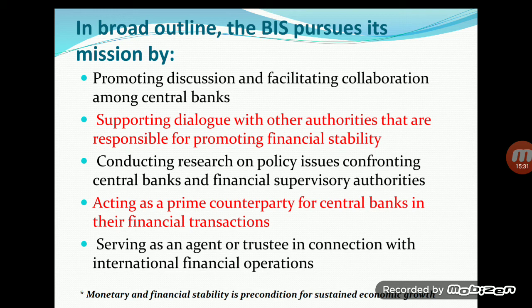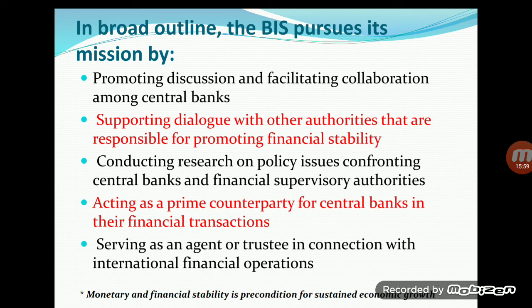One note I have mentioned here is that monetary and financial stability is a precondition for sustained economic growth. Monetary and financial stability in any country means there should not be inflation or deflation, and there should not be any mess or problems in the banking system, monetary system, capital market, or money market.